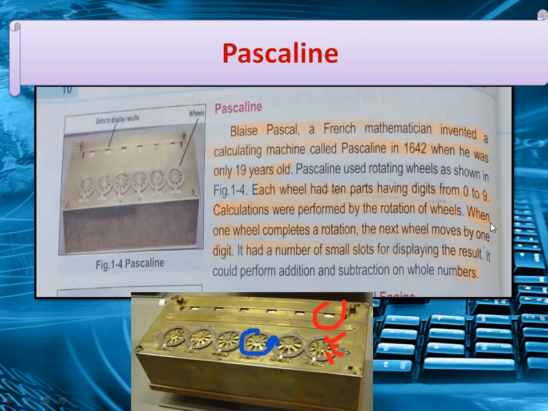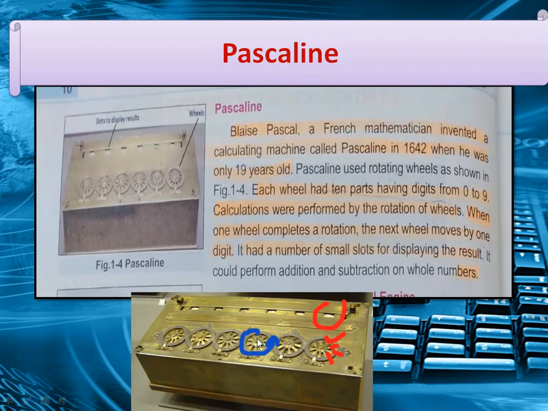Okay, so this is a simple mechanical adding machine which works with the help of wheels, and we can perform the calculation by rotating the wheels. Each wheel consists of the digits 0 to 9.